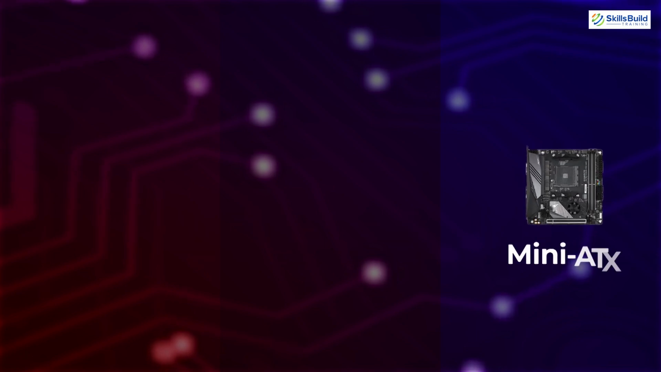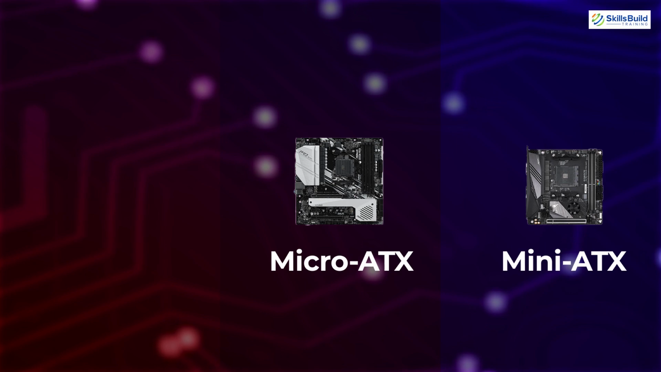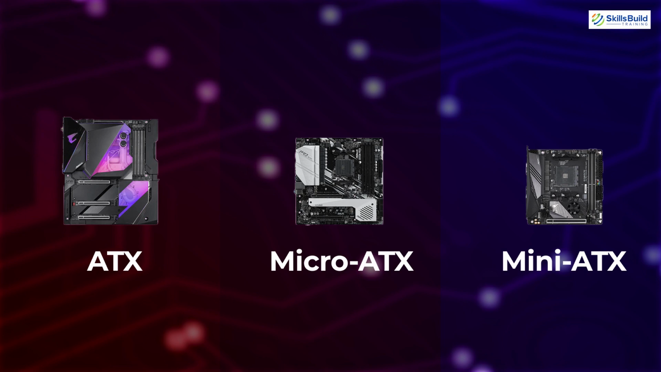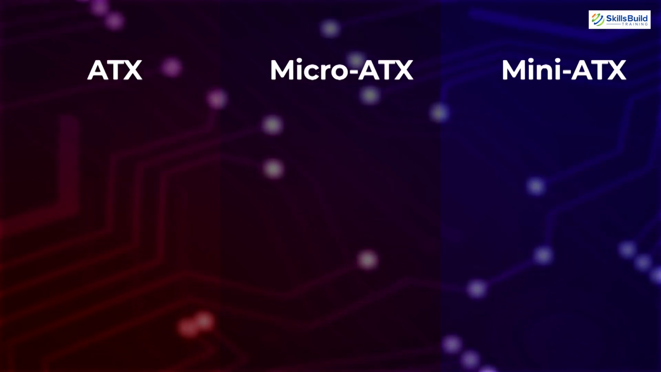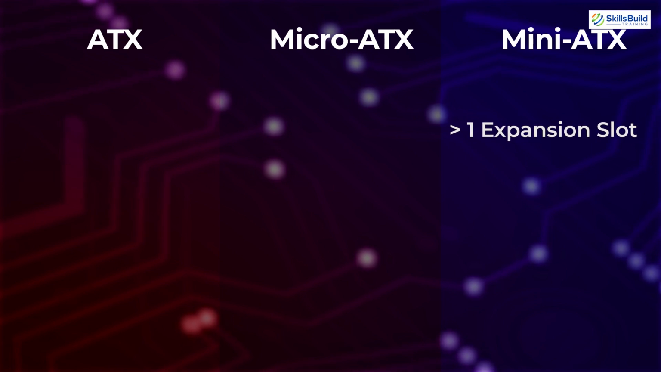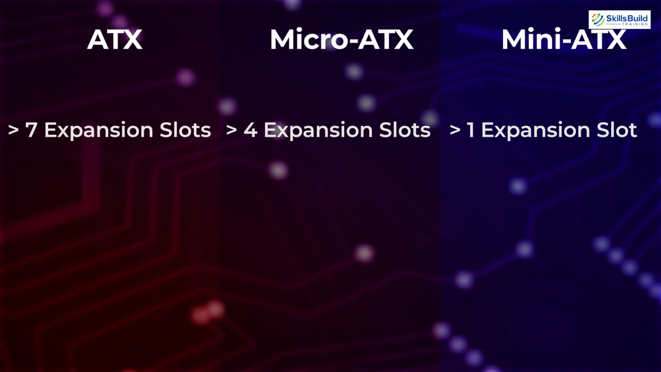Usually, three sizes are compared in terms of the motherboard. The first one is the Mini ATX. Then we have Micro ATX, which is bigger in size than the Mini ATX. And at last, we have ATX, and that is the largest of them all. As per their sizes, they offer different specifications in terms of the hardware components we can attach to each one. Mini ATX allows one expansion slot, Micro ATX allows 4, and ATX allows you to add 7 expansion slots.